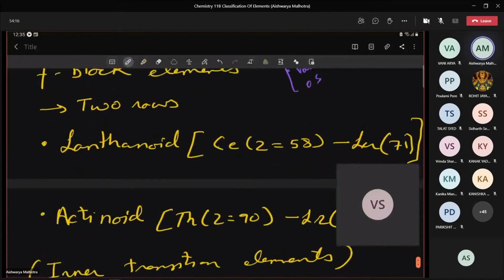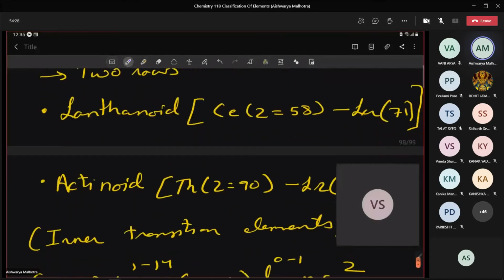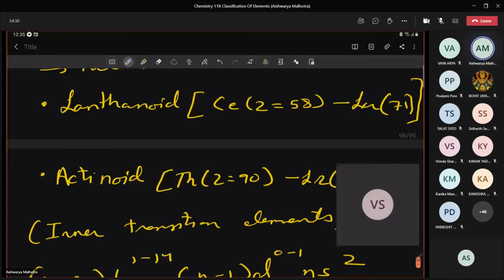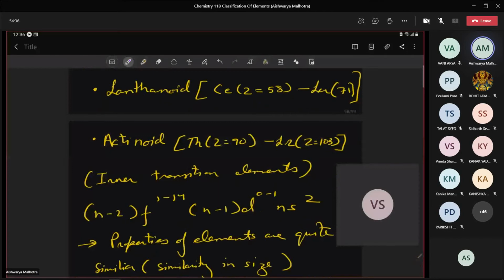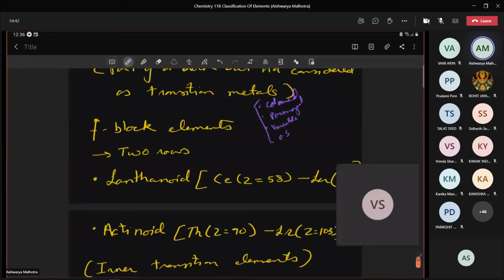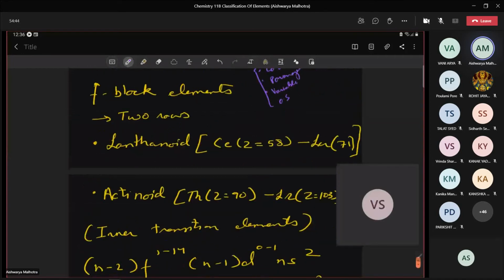The lanthanoid series starts from cerium, having atomic number 58, till lutetium, which has atomic number 71. And the actinoid series is from thorium to lawrencium. Thorium has atomic number 90, and lawrencium has atomic number 103. First you write this. Lanthanoid series, though named after lanthanum, is not starting with lanthanum. And the actinoid series is not starting with actinium.